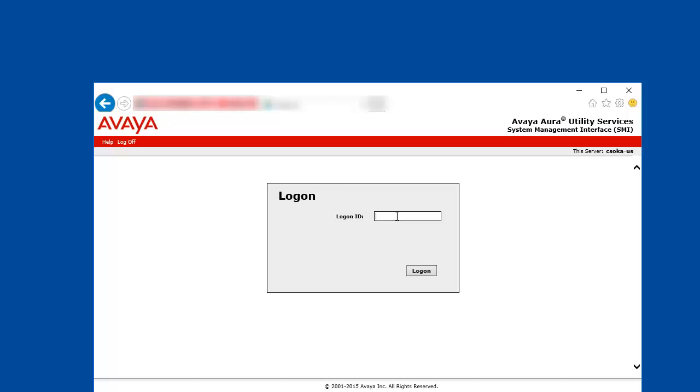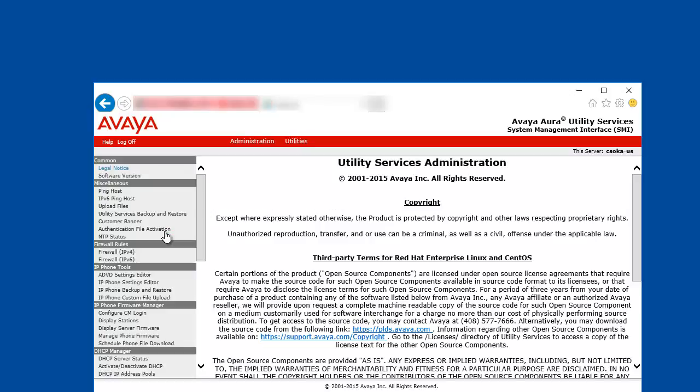First, we are opening the utility services admin web pages. Login with the admin account. The first step is to modify the IP phone configuration file. We are using the utility services as a file server. The 46xxsettings file the phone is expected to download is on the utility server, so we are using the IP phone tools, IP phone settings editor.